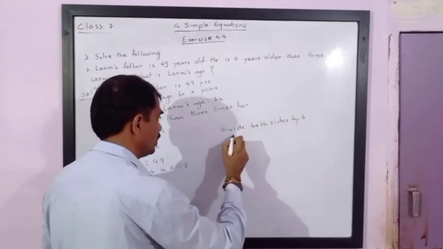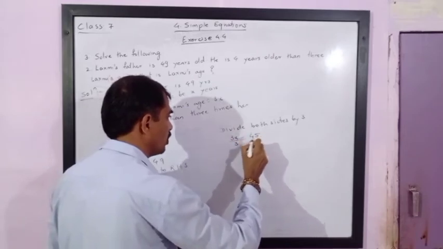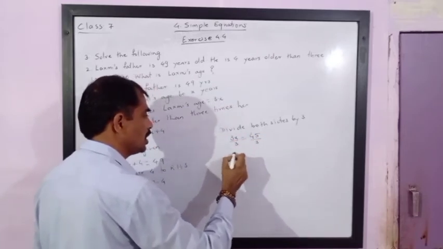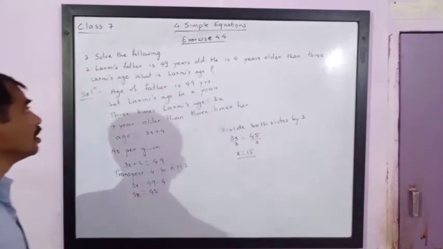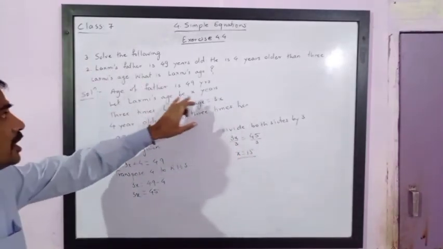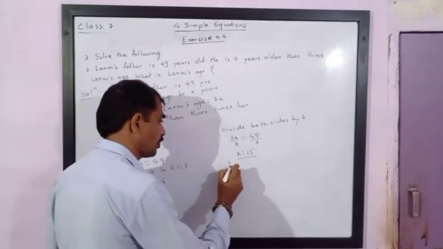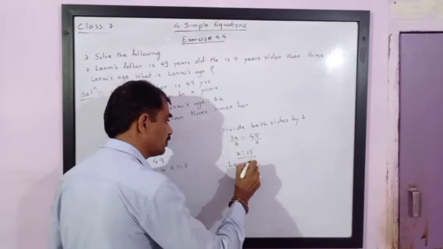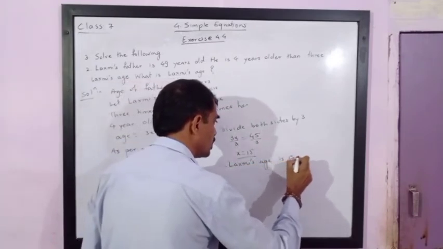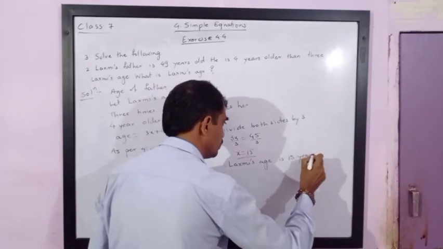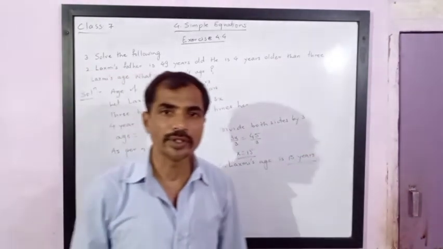So you will get 3x upon 3 is equal to 45 upon 3. So this becomes x is equal to 15. Now x was Lakshmi's age, and we were asked the same question. So therefore Lakshmi's age is 15 years, or you can say Lakshmi is 15 years old.